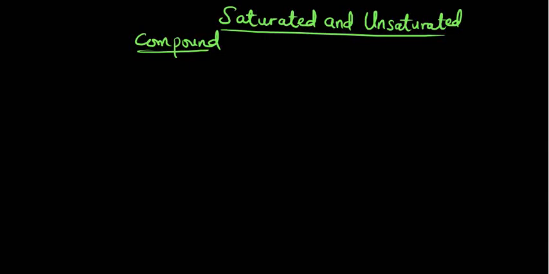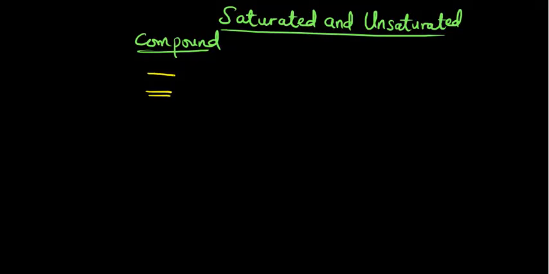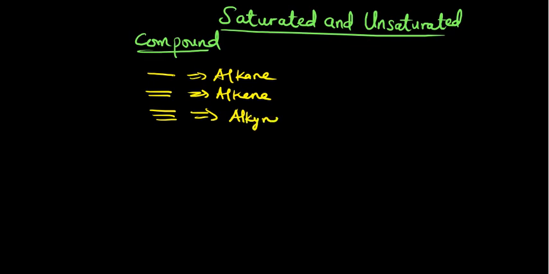So welcome back, guys. What we are doing here is saturated and unsaturated compounds. Earlier on I told you that we have what we call a single bond, a double bond, and a triple bond. I hope you understand. I said this belongs to the alkane, and this belongs to the alkene, and this belongs to the alkyne.